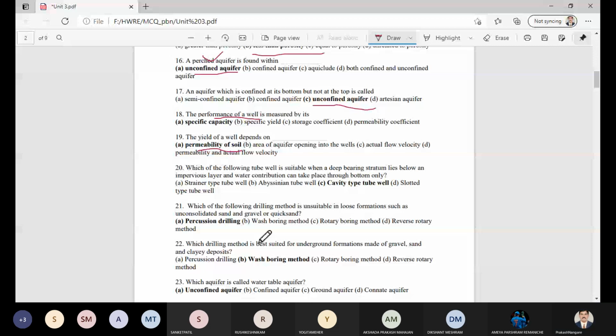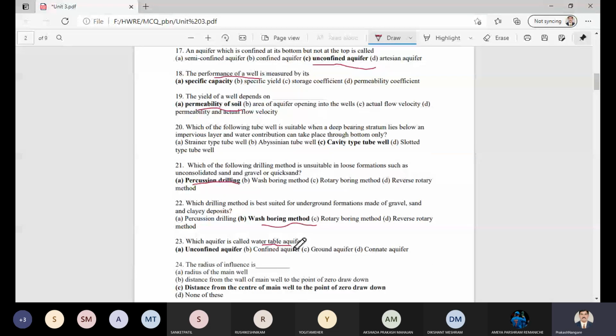There are many drilling methods, but the method for underground formations made of gravel, sand, and clay deposits is the wash boring method. Then, which aquifer is called the water table aquifer? Please remember, the correct answer is the unconfined aquifer.